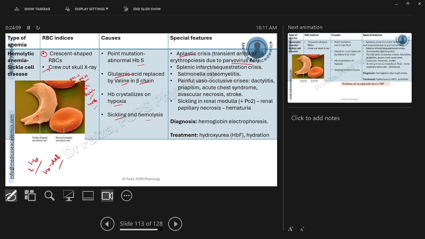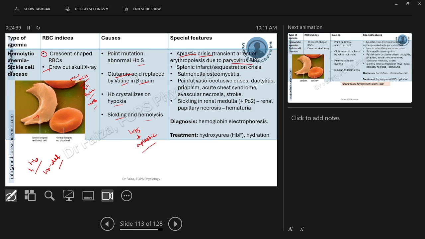So these hemolytic sickle cell anemia patients are more prone to infection with parvovirus, because of which, in addition to the sickle cell anemia, they can go into aplastic crisis, in which their bone marrow stops functioning and they even present with pancytopenia. So in addition to this hemoglobin S, they might present with the aplastic crisis caused by the increased propensity to infection by parvovirus.